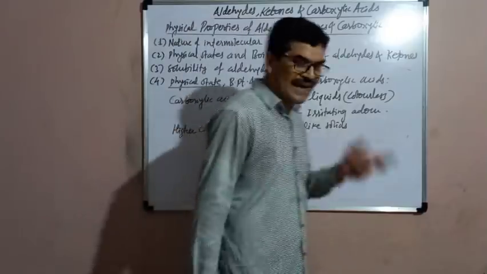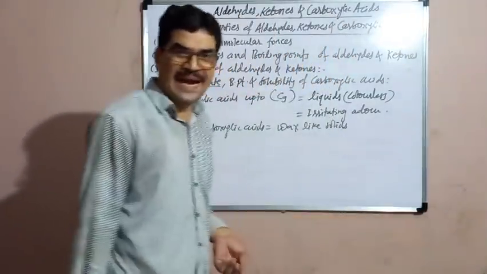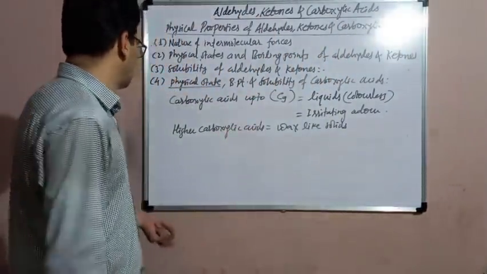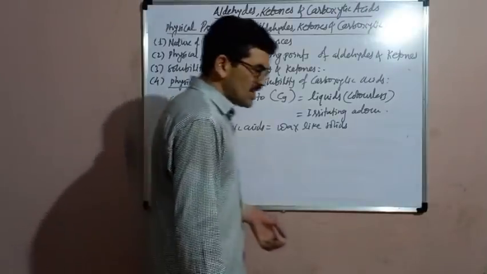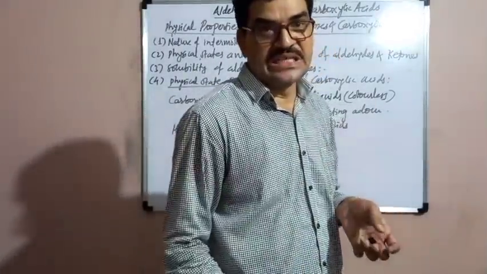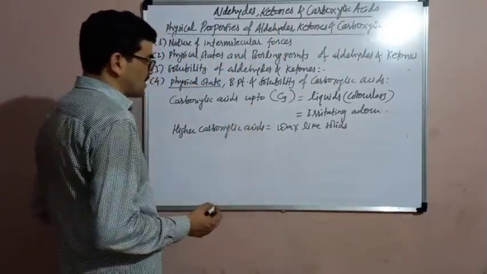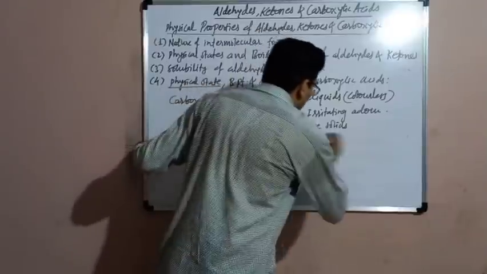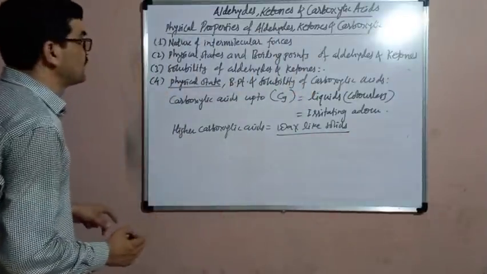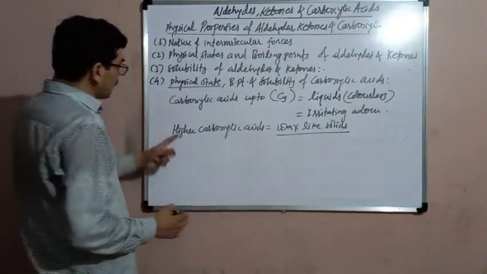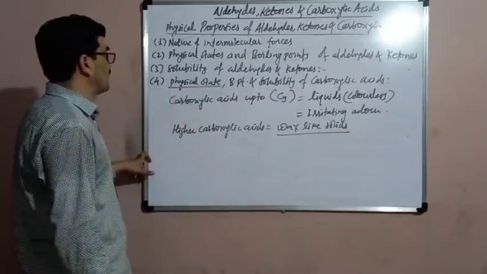Their odor is bland, means their odor cannot be differentiated actually. So they are the higher carboxylic acids that appear like waxy solids. This is about the physical state of carboxylic acids.